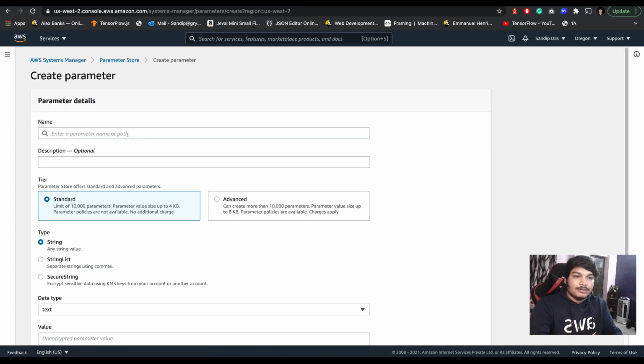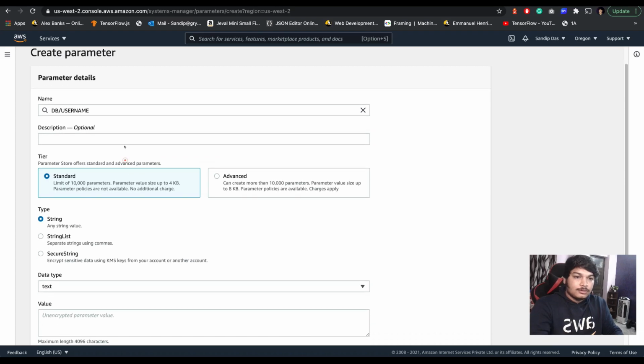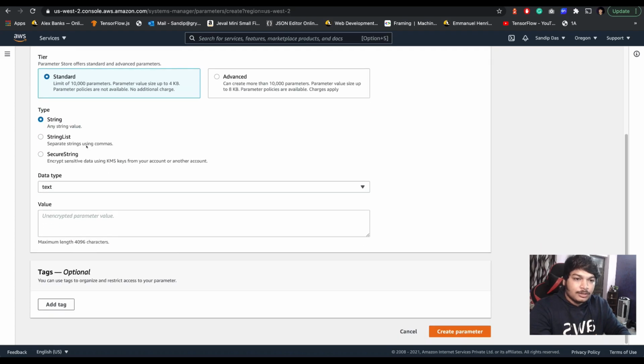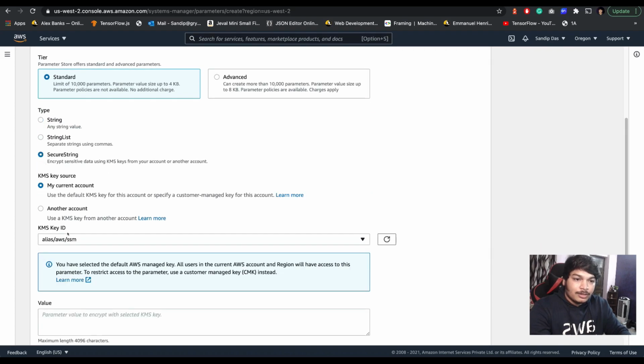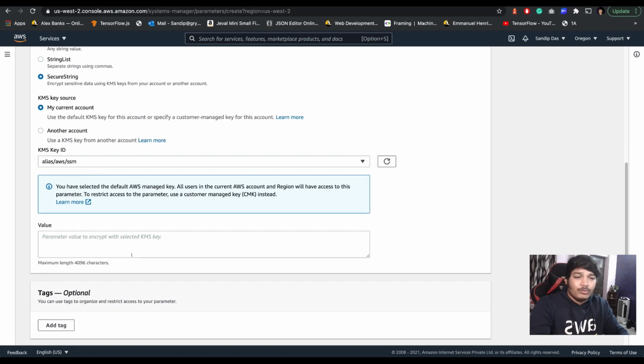Then another thing, db username. Okay, you just mention db username as a description and make it secret string and encrypt it using your own account key or however you want it.